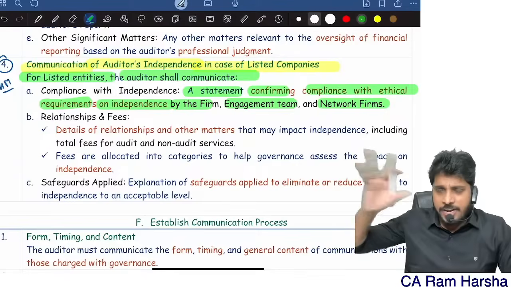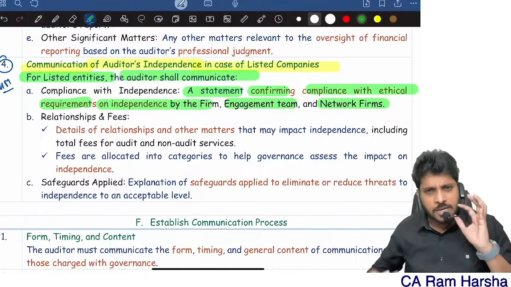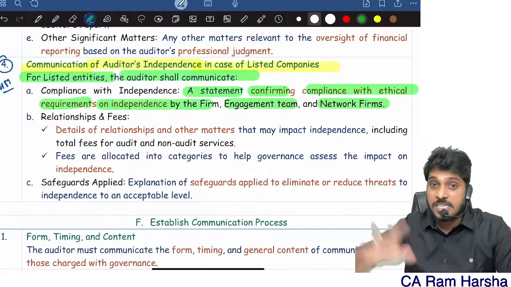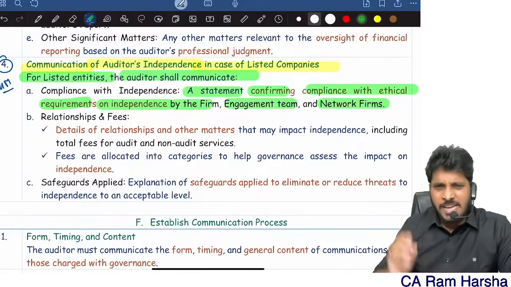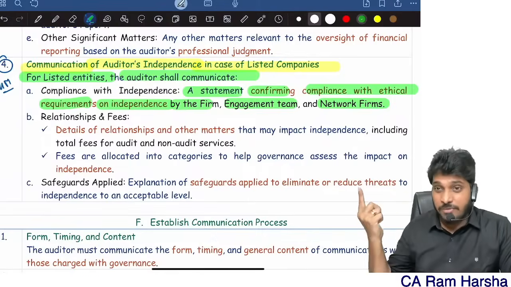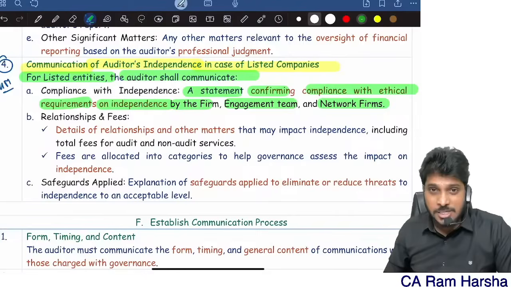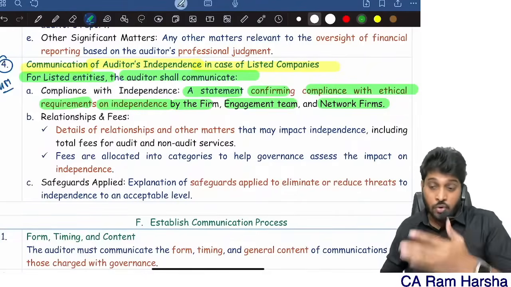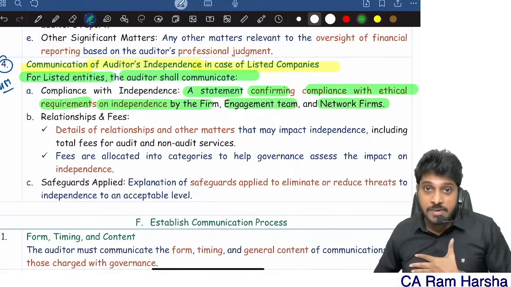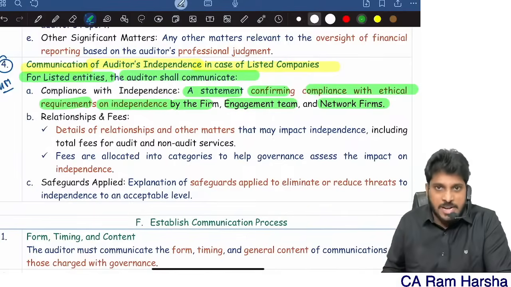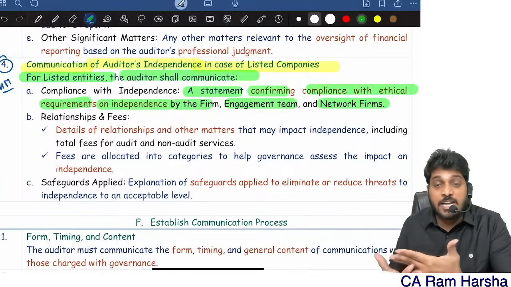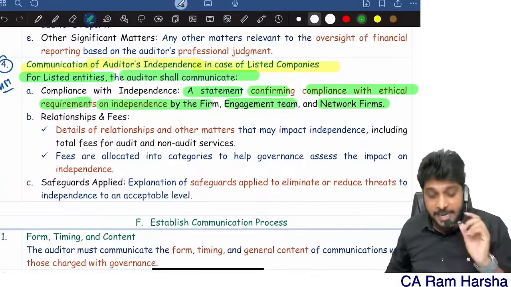So when you're auditing listed companies, there are so many ethical requirements. What are the ethical requirements when we are doing an audit of a listed entity? We have a discussion in the CA Final professional ethics chapter, like fees, how much we should charge, whether other services can be provided or not, network firms, network guidelines. So many rules and regulations are there, which we will discuss in CA Final. So the auditor has to communicate to the management, those charged with governance, how they complied with independence requirements. Yes sir, I am independent. I need to give a statement of compliance to the management regarding independence.